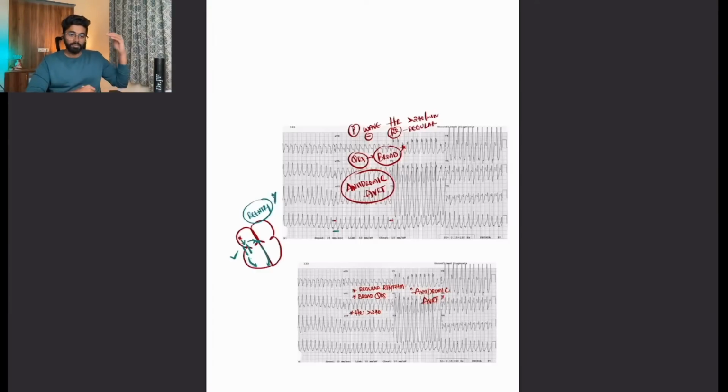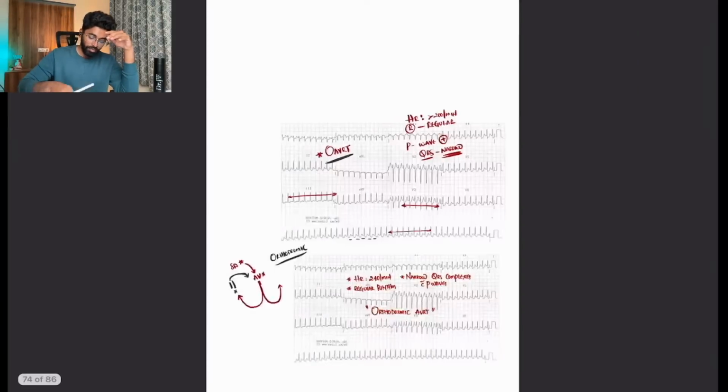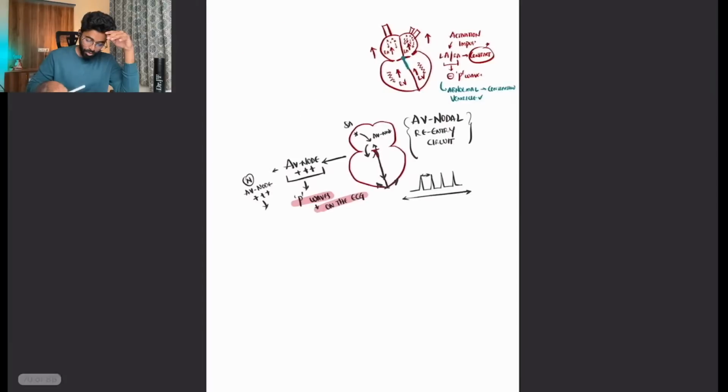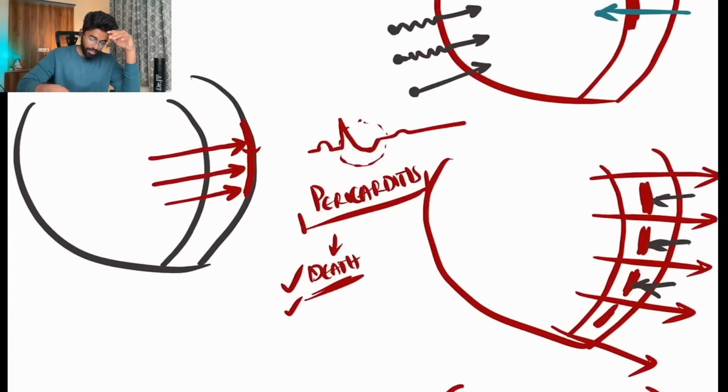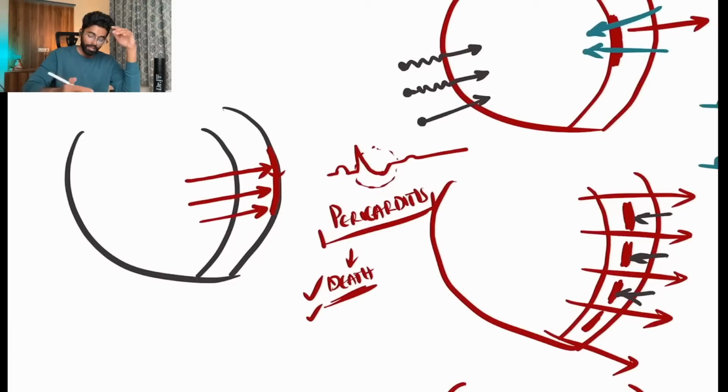But what happens with pericarditis is that the good ventricle will be available for us. So till then it is very much normally present, and when it goes to the pericardium, it tries to move away. I'll show you the image which I have drawn so you can get to the point. Yes, here. See, the current which is coming is trying to escape from the pericardial inflammation. So it dips down as a concave wave.